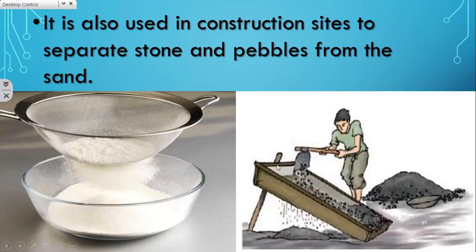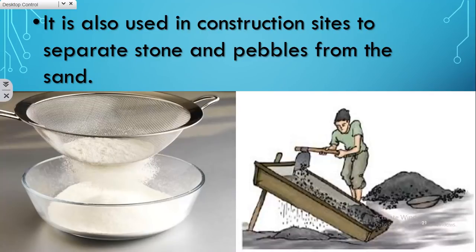And even you can see this in a construction site, or in your street. You might have seen it if they are building houses. Here he is trying to separate stones and pebbles from the sand. So in today's class we have learned 4 separation methods: hand picking, threshing, winnowing and sieving.